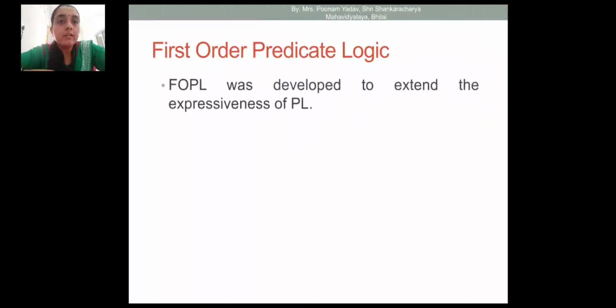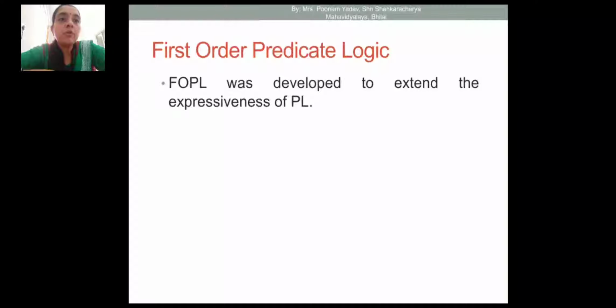Now again it is developed to extend the expressiveness of predicate logic.